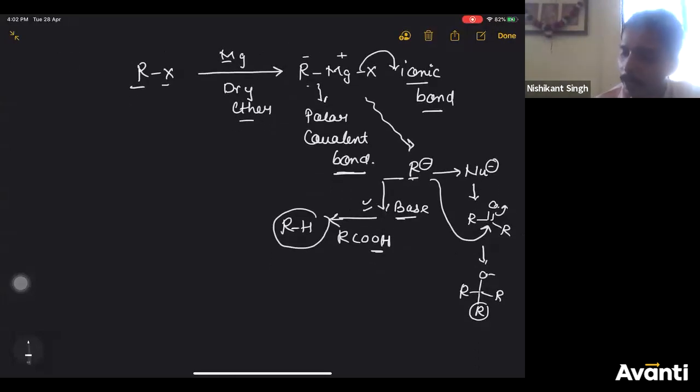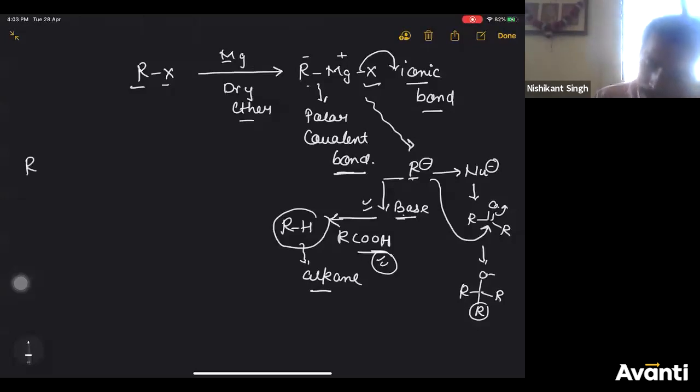Now, see here, if you treat Grignard reagent, it gives R minus. If you treat it with any species which can give H plus ion, RH is what? Alkane. That means if you want to form alkane from Grignard reagent, you need to treat it with any species which has H plus ion. Now, what are those H plus ion containing species? I will give you the examples.